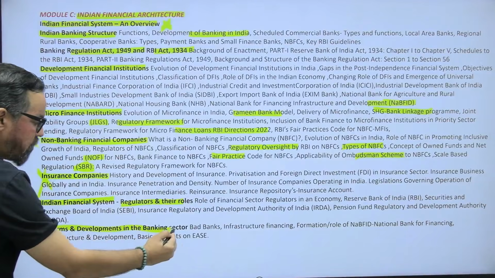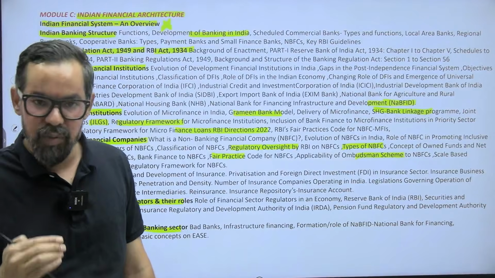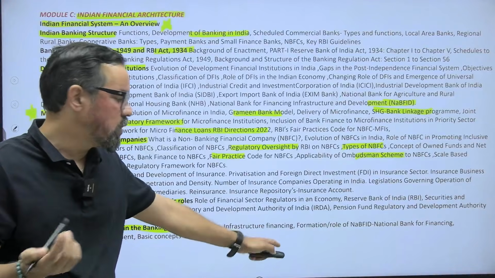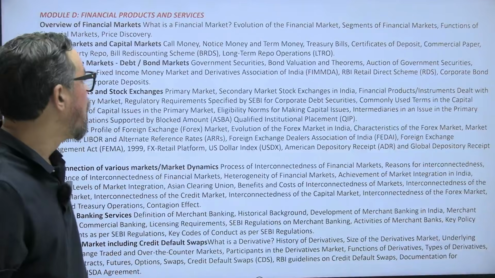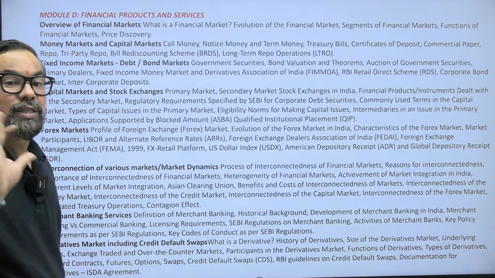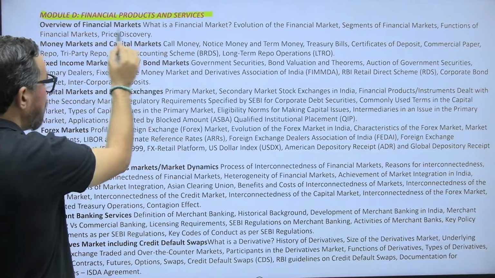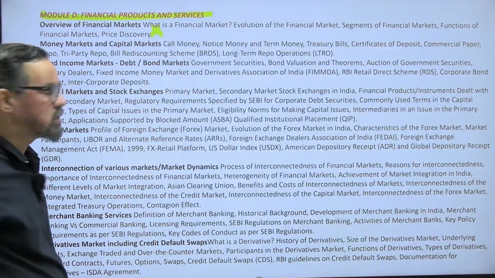Reforms in the banking sector. So again, you'll see the same. Narasimham Committee 1, Narasimham Committee 2, and some institutions and others. NABFID, again, it is getting repeated, so you can avoid this one. Module D now includes 17 units, so you have to be very careful around this. So the overview, if you want to skip, you can, because these things will get repeated in the coming 16 units.